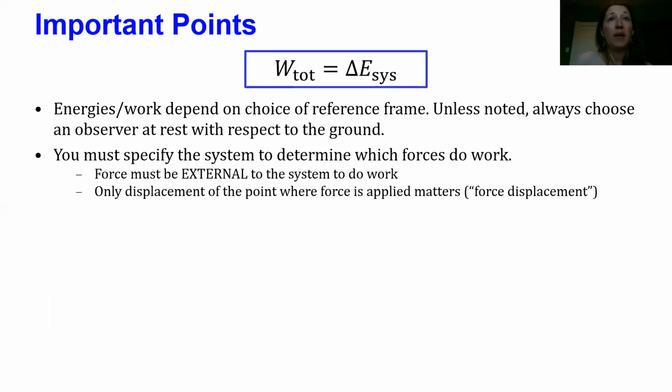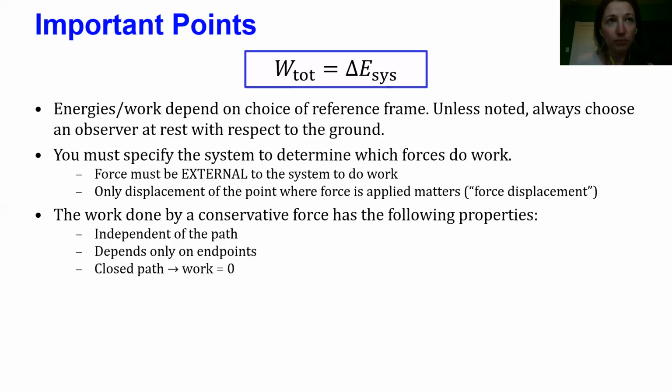Also, you must specify the system, just like we did with Newton's laws. You've always got to specify the system, in part to determine which forces do work and which are internal to the system and do something else. So a force must be external to do work, like we talked about. And one of the key pieces to figuring out when work is done is to look at the point where the force is applied and to see if that point displaces. Work can only be done if there's a displacement corresponding to the point where the force is applied. And we call that displacement the force displacement.